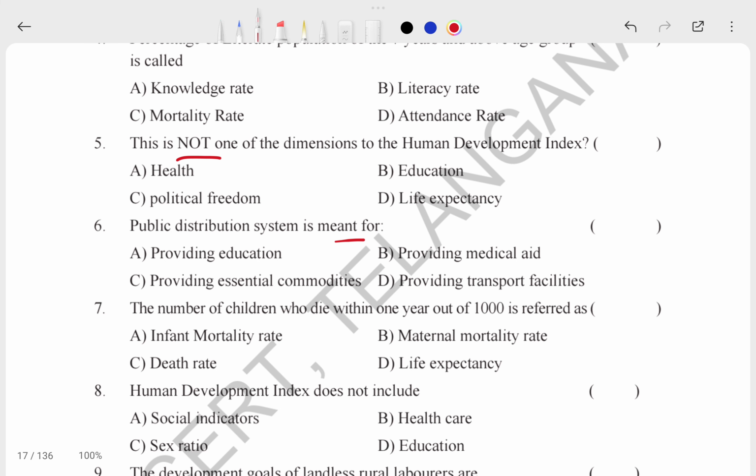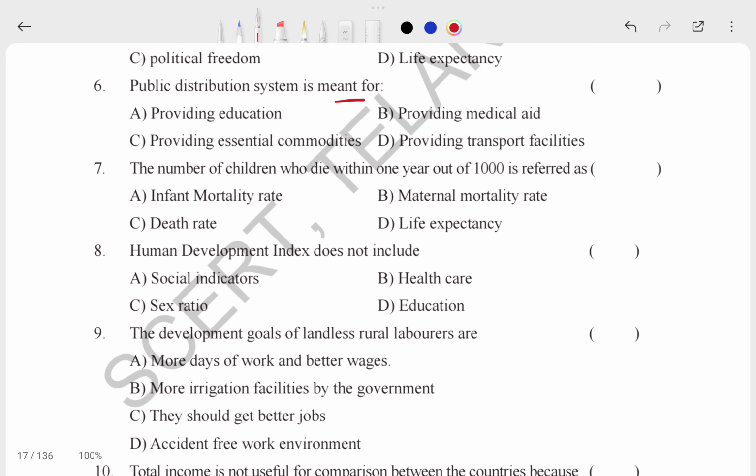Whatever it is, you have to choose one of these. Next, the number of children who die within a year out of a thousand is referred to as the infant mortality rate, maternal mortality, life expectancy, or death ratio. What is the correct answer, IMR or death ratio? We can just write this. The Human Development Index does not include social indicators, healthcare, education, or sex ratio. What is the correct answer? You can write it.